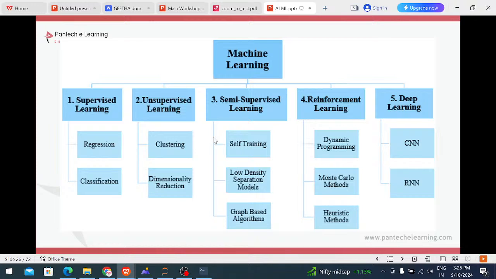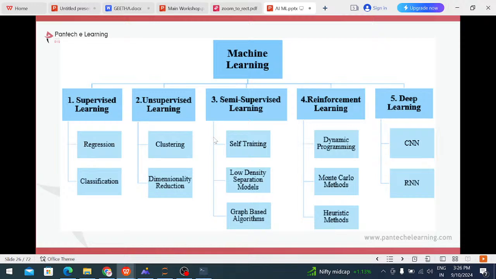We cannot predict the output. Why? Because some users enter some values, another user enters other values. We cannot predict, but we have already given the system this condition: when you apply, please perform this task. That is known as unsupervised machine learning. We can predict to the system only. That type of learning is known as unsupervised machine learning.